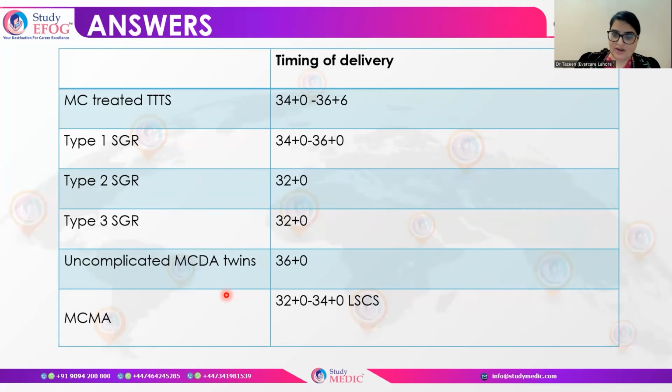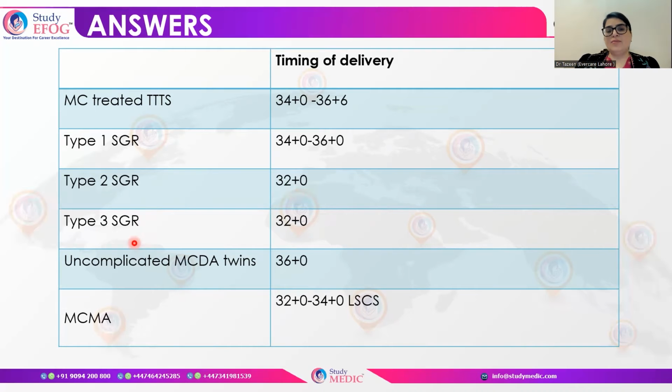Again, timing of delivery in twin gestation is very important. For those monochorionic pregnancies which are treated for twin transfusion syndrome, the timing of delivery is 34 to 36 plus 6 weeks of gestation. If it is stage 1 growth retardation, then the timing of delivery is 34 to 36. Stage 2 growth retardation, then the delivery time is 32 weeks.